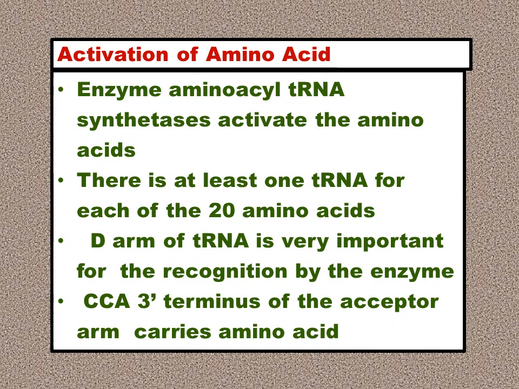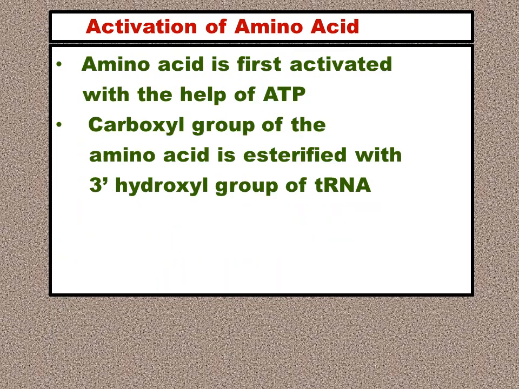So what is the linkage taking place? The carboxyl end of the amino acid is attached to the hydroxyl end of the 3' end of the tRNA. That is the linkage which is taking place. The amino acid is first activated. Initially, what happens before it is attached to the tRNA? It is activated with the help of ATP. Energy is to be provided to the amino acid to be activated.